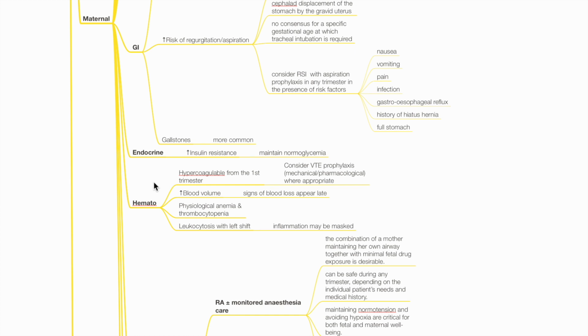Endocrine. There is increased insulin resistance in pregnancy. Maintain normal glycemia. Hematology. Pregnant patients are hypercoagulable from the first trimester. Consider VTE prophylaxis where appropriate. There is increased blood volume. Signs of blood loss may appear late. Physiological anemia and thrombocytopenia occur. Leukocytosis with left shift occurs. Hence, inflammation may be masked.